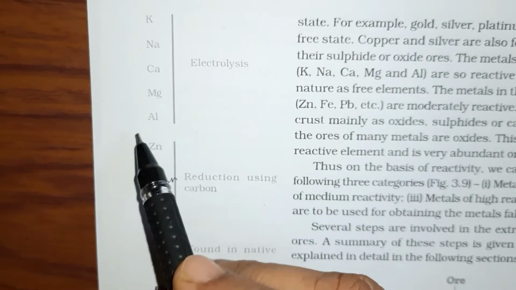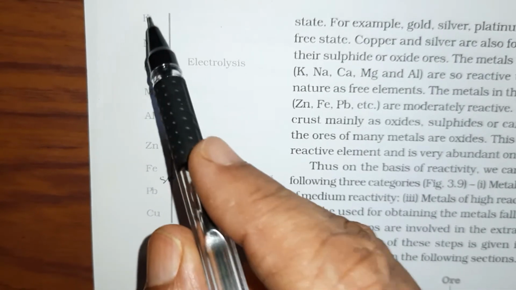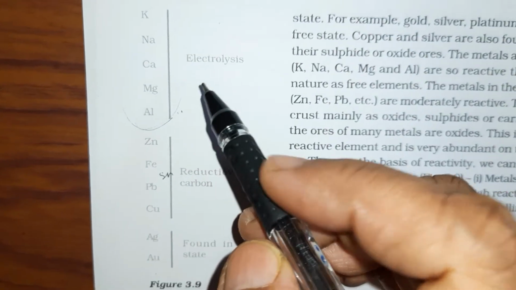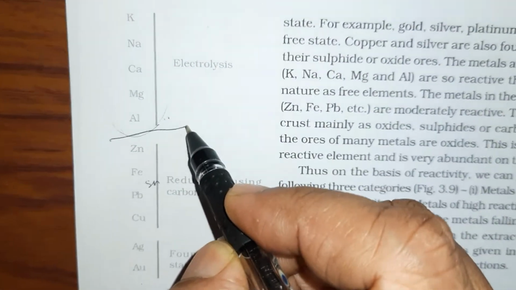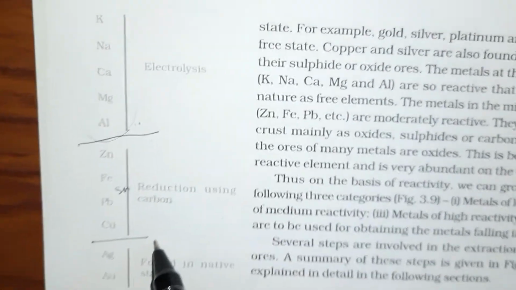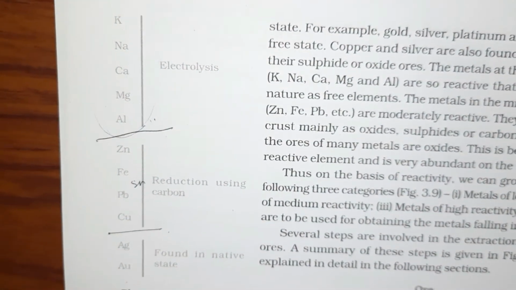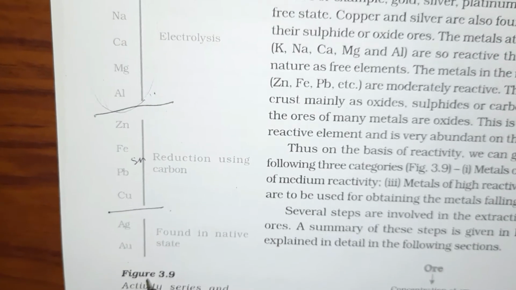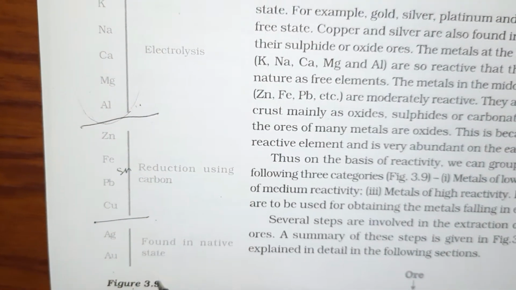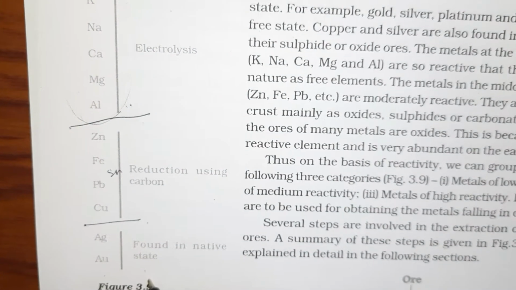So these are the metals, these are the elements rather, which are quite reactive. They belong to the top of the reactivity series. These are the elements which belong to the middle part of the reactivity series, and these are the elements which belong to the lower part of the reactivity series. We will be studying these according to the position they have in the activity series.